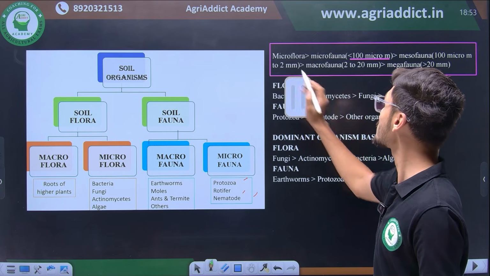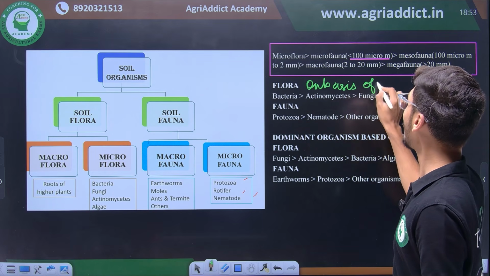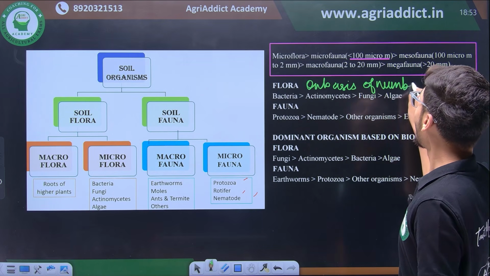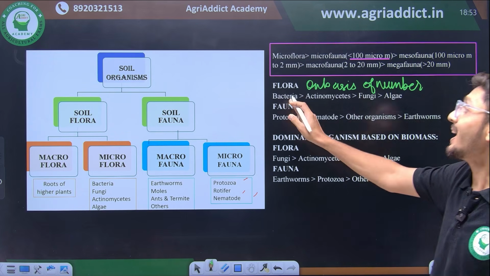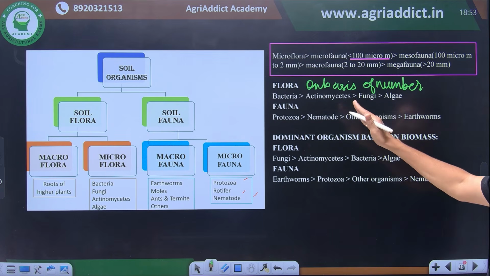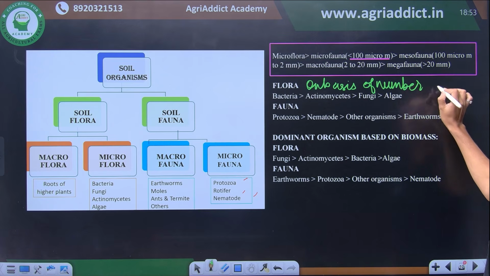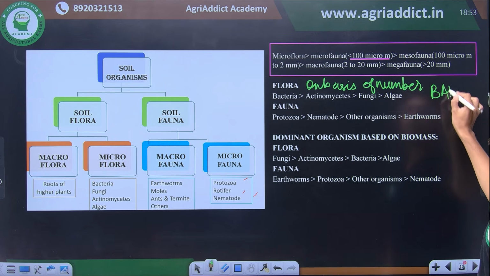On the basis of number or population, the population of bacteria in the soil among flora is highest, followed by actinomycetes, followed by fungi, and followed by algae. So on the basis of population, if somebody asks you, remember the order BAFA.